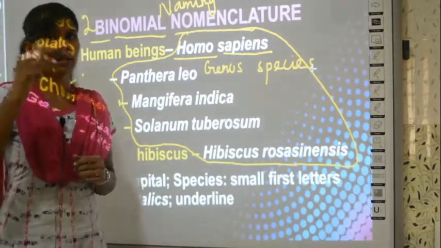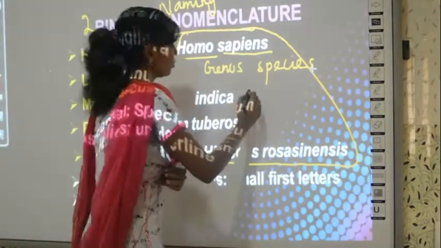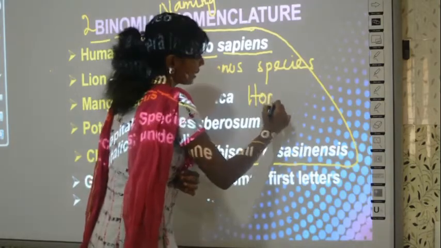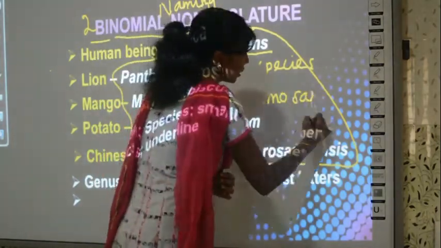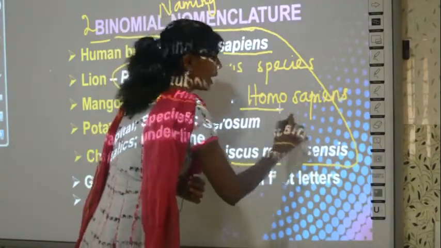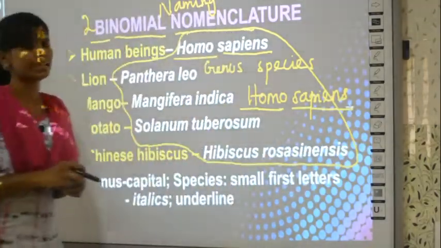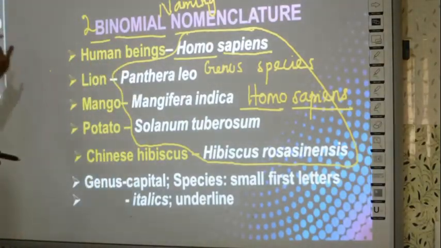In case you are going to write with your hand in your notebook, if you are writing Homo sapiens, you can't write in italics in your notebook. It is difficult to write. So in case you are writing Homo sapiens in your notebook, what you have to do after writing is underline it. So these are the rules for writing a binomial name.